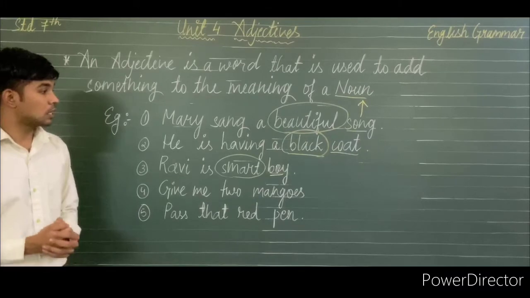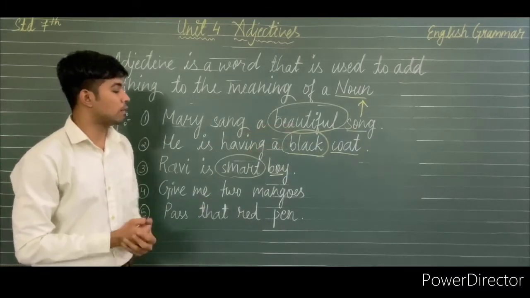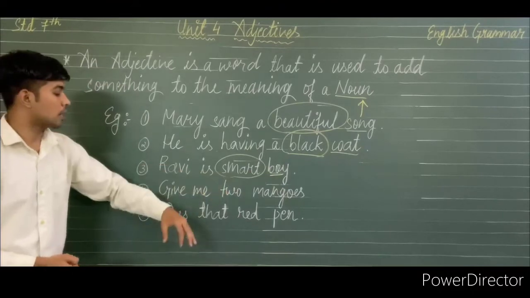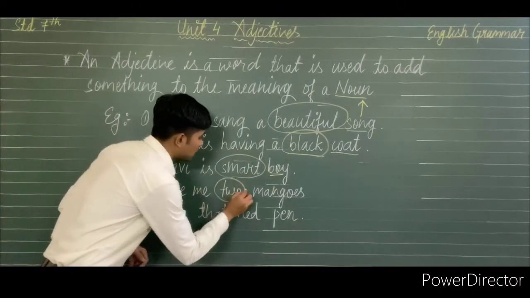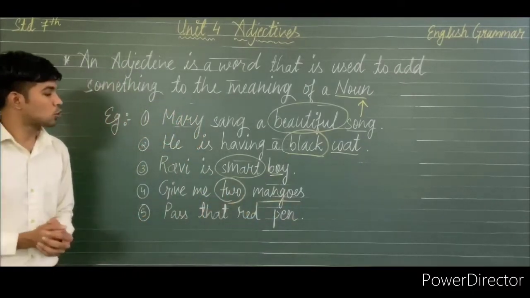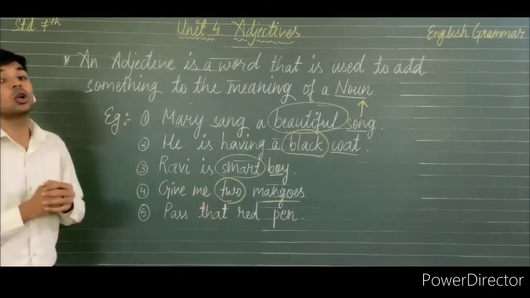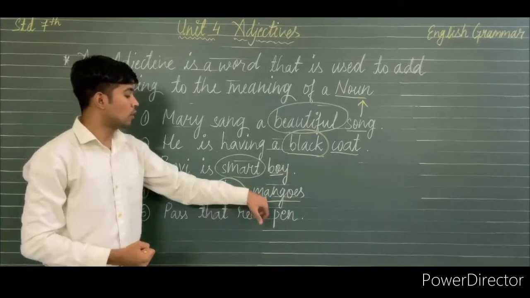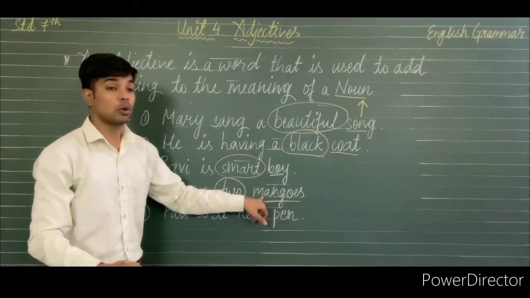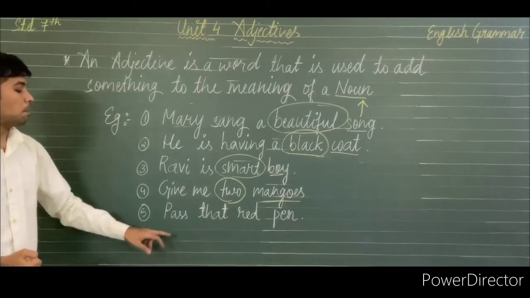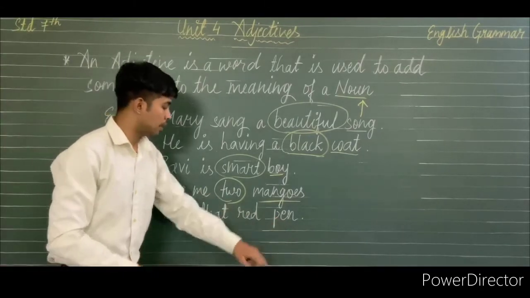So we have discussed qualities like beautiful, colors like black, again quality smart, but here it is used as a number. So 2 is a number which can also be used as an adjective for the noun mangoes.